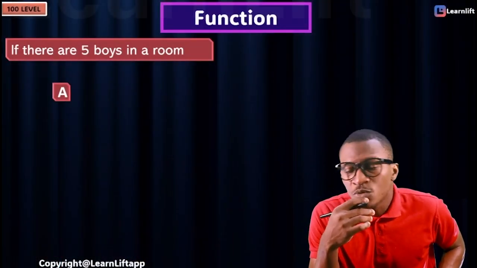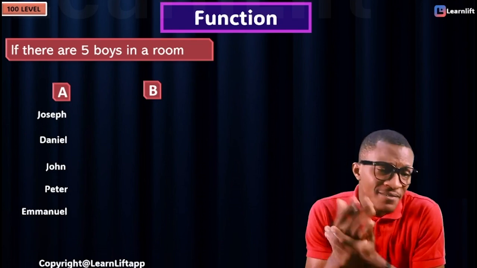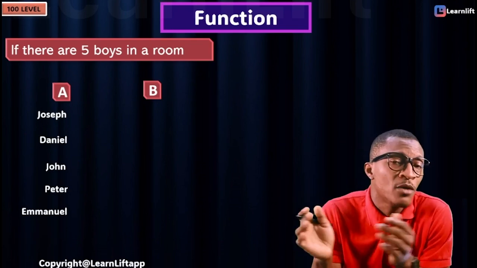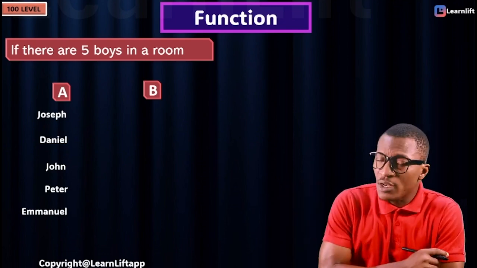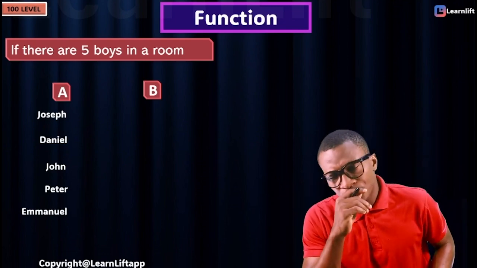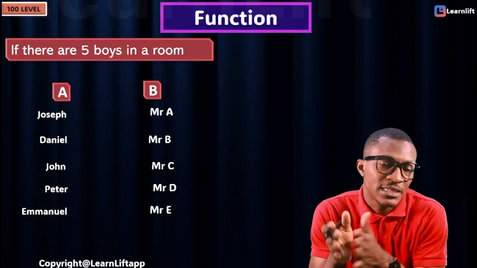Let's list all the students. Number 1, we have Joseph, Daniel, John, Peter, and Emmanuel: five boys in the room. So these are the boys that burned down the room. Idiot, why did you burn down the room? In fact, bring your parents. So they are asked to come with their parents: Mr. A, Mr. B, Mr. C, Mr. D, Mr. E.